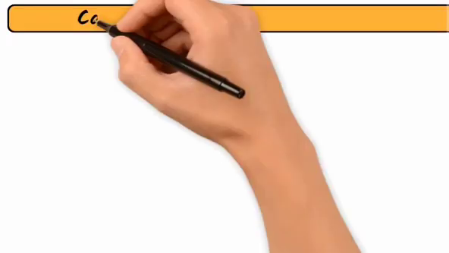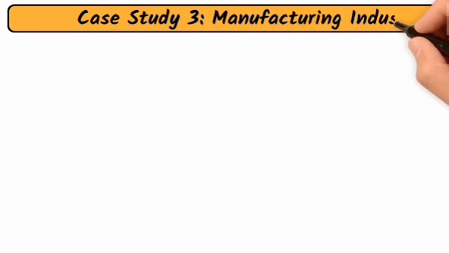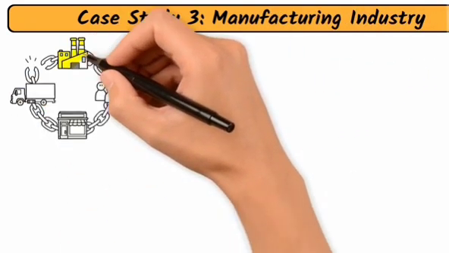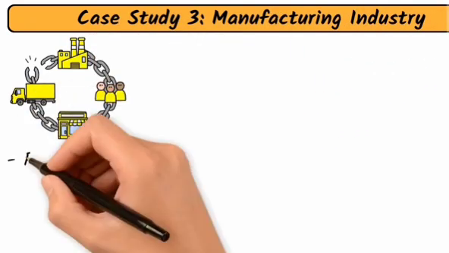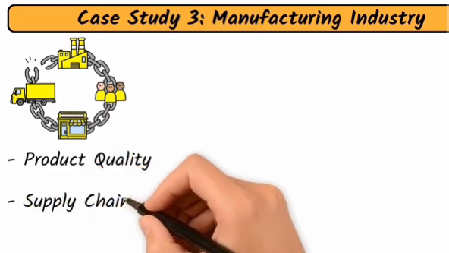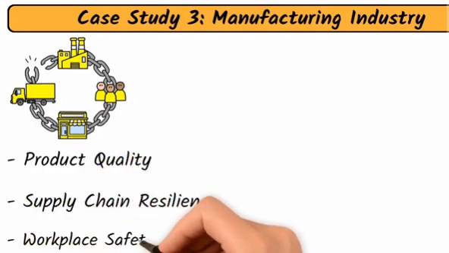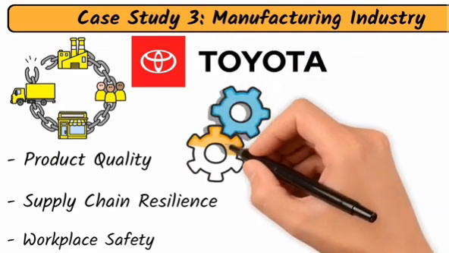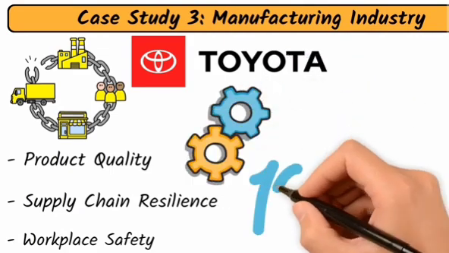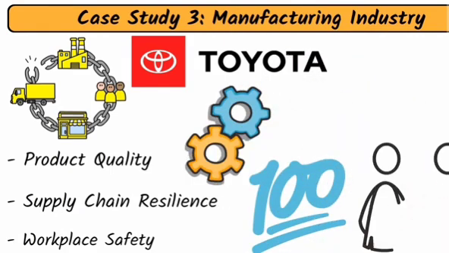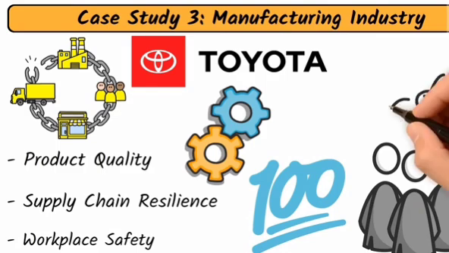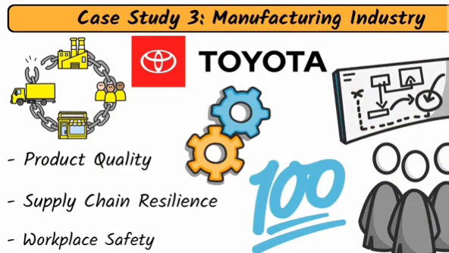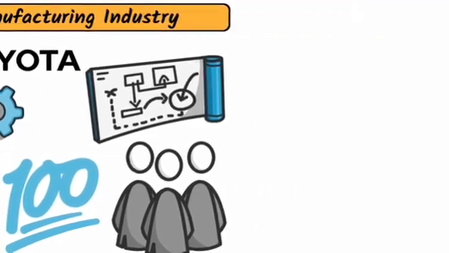Case Study 3. Manufacturing industry. In the manufacturing industry, risk management involves ensuring product quality, supply chain resilience, and workplace safety. Toyota, for example, implements risk management strategies across its operations. This includes rigorous quality control measures, regular supplier audits, and contingency plans for supply chain disruptions. These practices help maintain high standards and minimize risks.